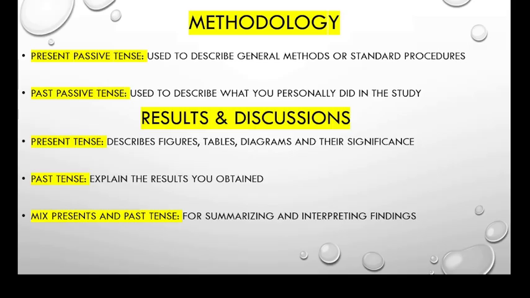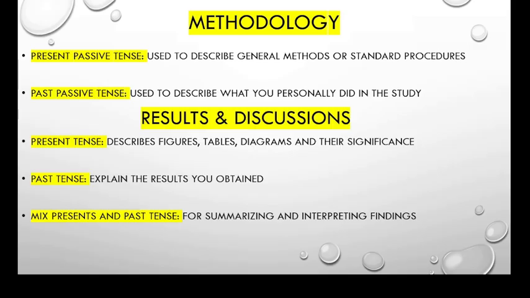The next one is results and discussions. Under results and discussions, we use present tense, and present tense describes figures, tables, diagrams, and their significance. The example for this tense is: Table 1 shows the correlation between variables. This is an example of present tense which we use under results and discussions.